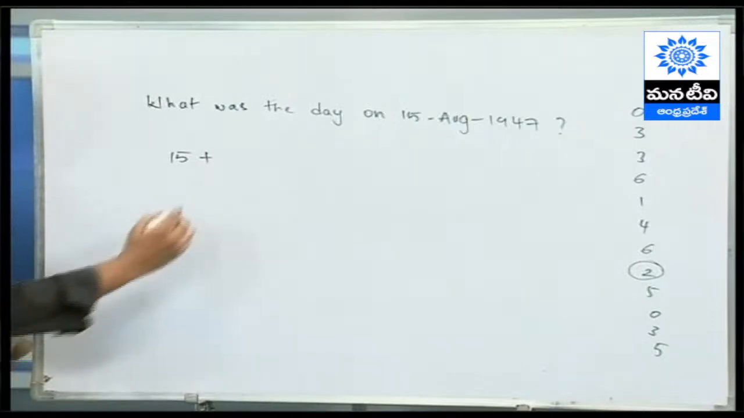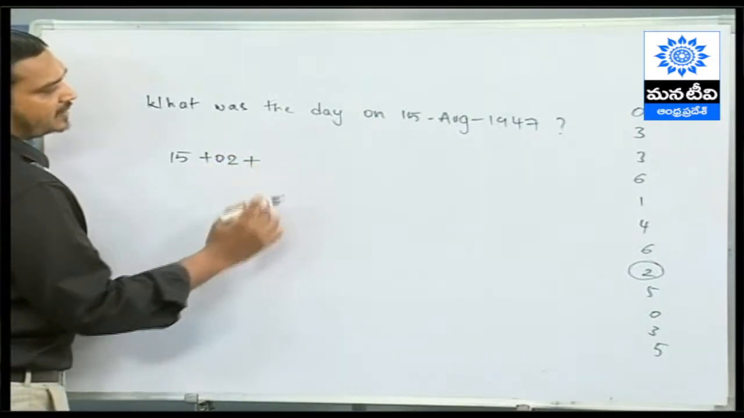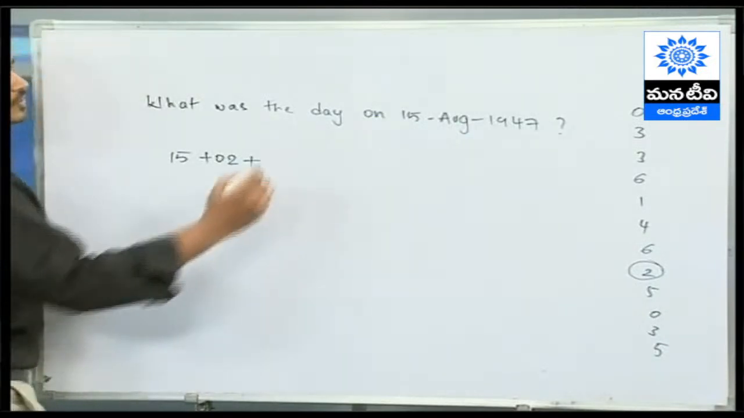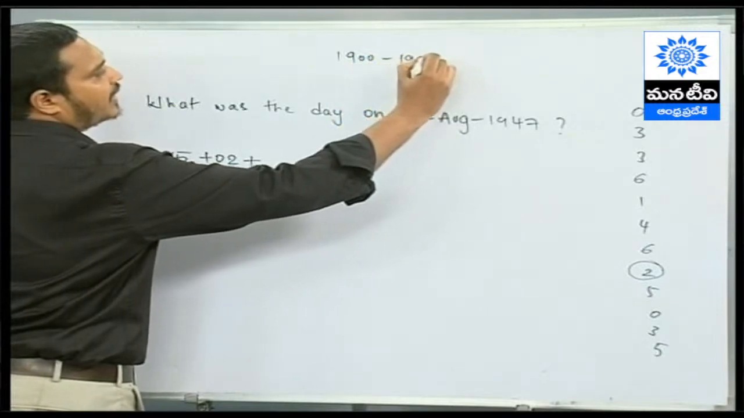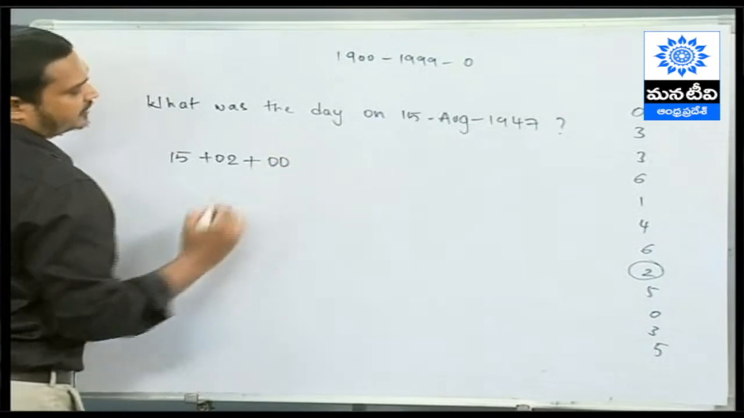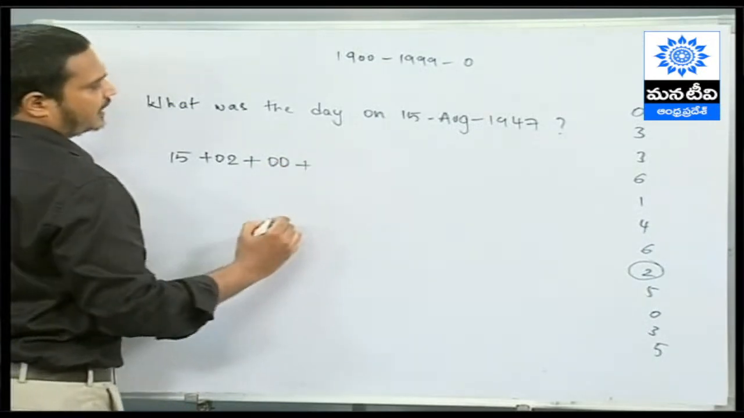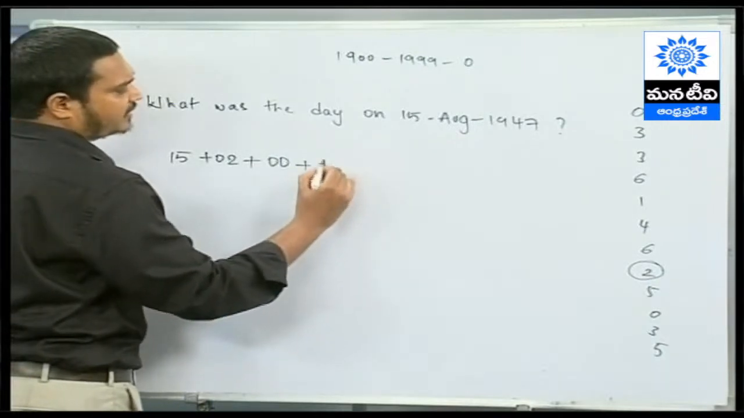So it is 02 or 2, however you want. Plus century code. So it is so simple. I told you 1900 to 1999, the code is 0. Am I right? So go with 0. Code is 0. Plus now 1947, so for the last 2 digits, 47.